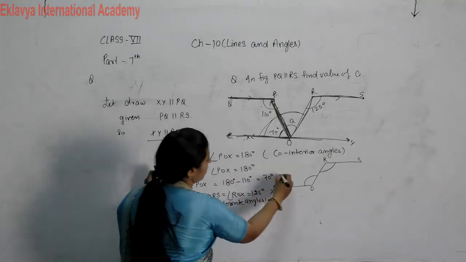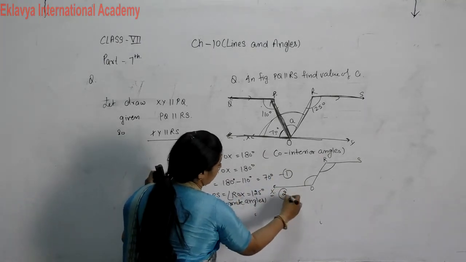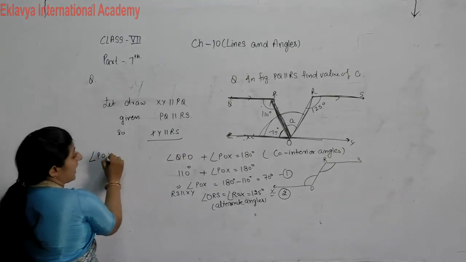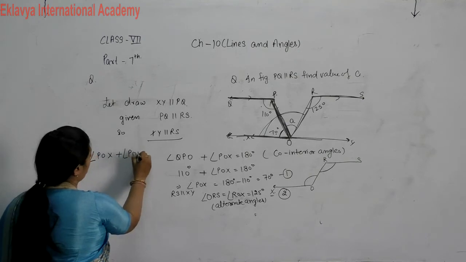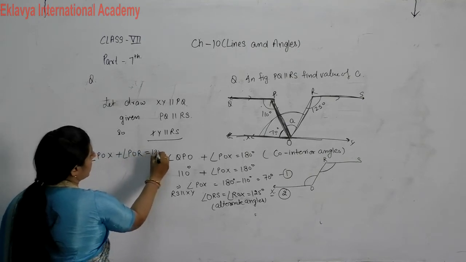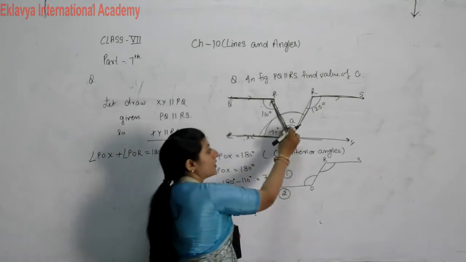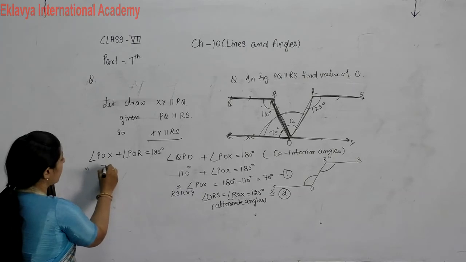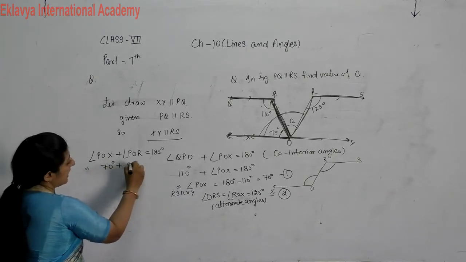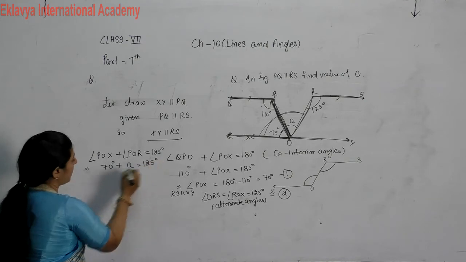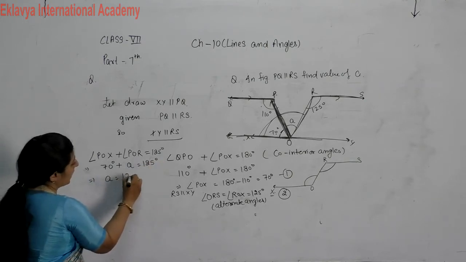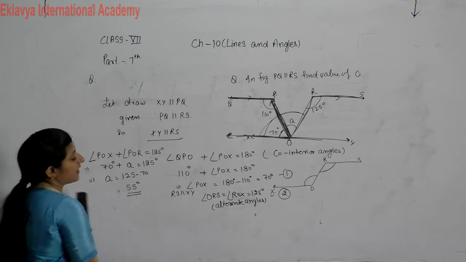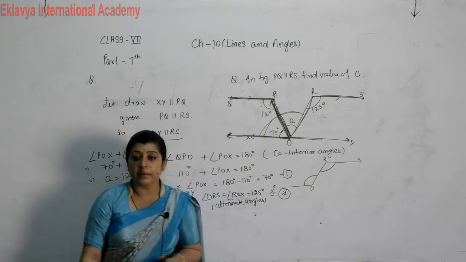Now this value becomes 125 degrees. So from the first and second equations, I can write that POX plus POR is equal to 125 degrees. Both angles' sum is equal to 125 degrees. Then 70 degrees plus A is equal to 125 degrees. A is equal to 125 minus 70, which is 55 degrees. This is one of the methods.